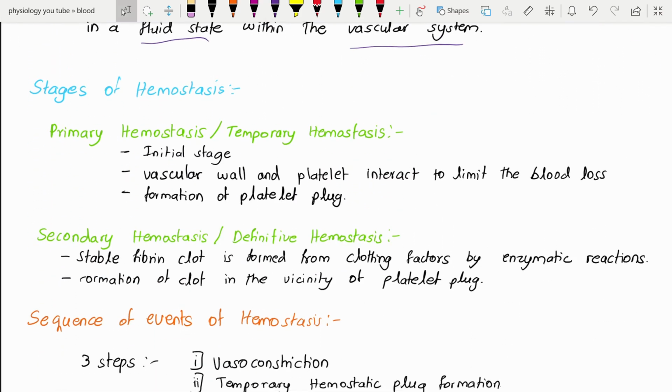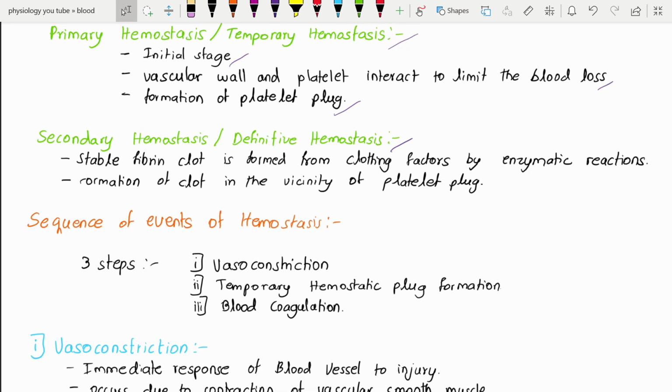Now, stages of hemostasis: primary or temporary hemostasis, and secondary or definitive hemostasis. Primary hemostasis is the initial stage, where the vascular wall and the platelets interact to limit the blood loss. So primary hemostasis is all about the platelet and platelet plug formation. It is also called primary hemostatic plug formation. Once this is formed, there is formation of a stable fibrin clot with the help of clotting factors. Here the clotting mechanism, that is the classical pathways, are opened up to form the stable fibrin clot.